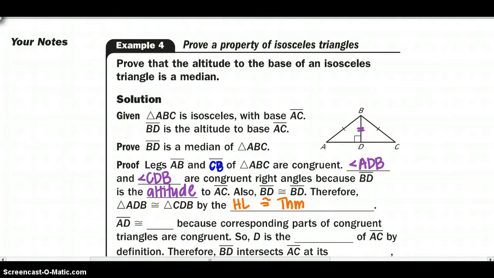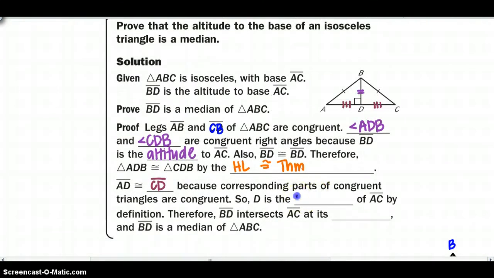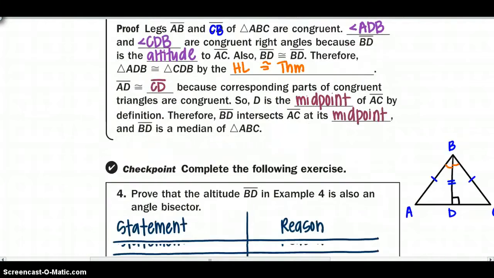And now we know that AD is congruent to CD because CPCTC. So point D is the midpoint of AC by definition. Therefore, DB intersects AC at the midpoint, making it the median. So here is the last checkpoint.